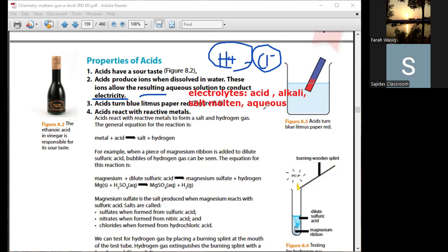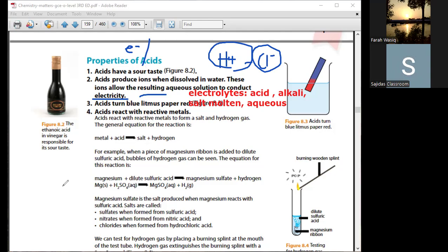For conduction, two things are necessary. Either a substance must have mobile or delocalized electrons, just like in metals, like the copper wire in your homes. We have electrical cables of copper and aluminum, right? And even silver wires are also there. It's very expensive, but silver is still the best conductor of electricity. And if you talk about electrolytes, they are substances that will not conduct electricity in the solid state.